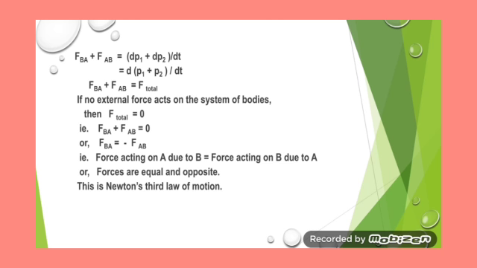If no external force acts on the system of the two bodies, that is, no external force is acting on A and B, only the forces that the two bodies exert on each other, then F total will be equal to 0. Therefore, FAB plus FBA will be equal to 0, or FAB is equal to minus FBA. What does it represent? It represents that the forces are equal in magnitude but opposite in direction, which is represented by the negative sign. Hence, the forces are equal and opposite. And this is Newton's third law.